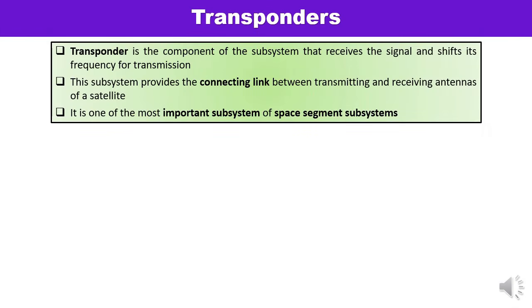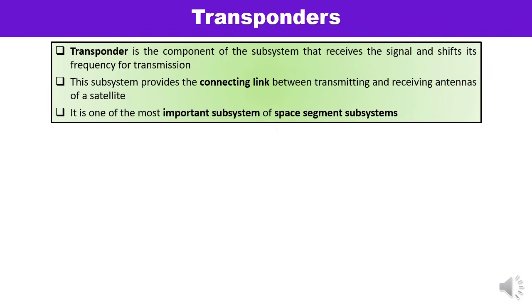See, in the communication system, you must have heard the term repeater. What is the function of the repeater? The function of the repeater is to increase the signal strength. Because whenever there is a requirement to send the signal for a long distance, the signal has to travel a very long distance and the signal strength may decrease. So there is a requirement of repeaters, which are used to increase the signal strength.